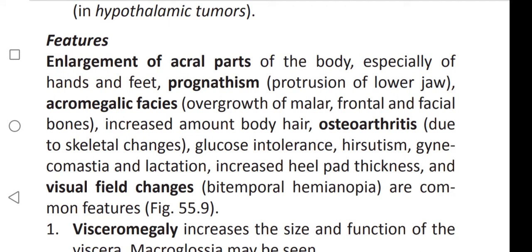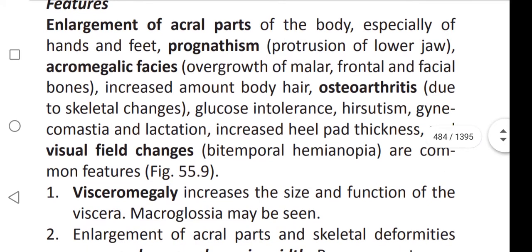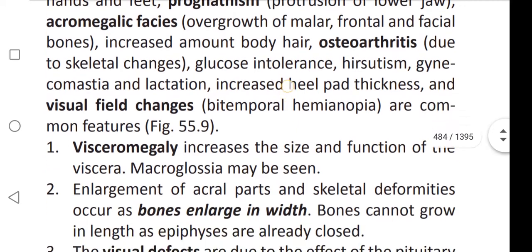Increased amount of body hair, osteoarthritis due to the skeletal changes, and glucose intolerance, hirsutism, gynecomastia and lactation. Increased heel pad thickness and visual field changes, that is bitemporal hemianopia, are common features.